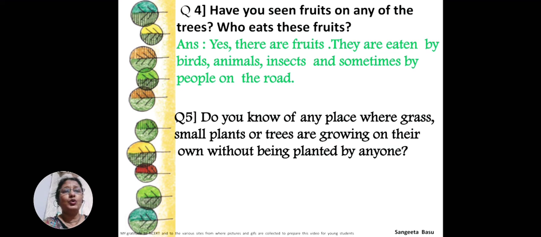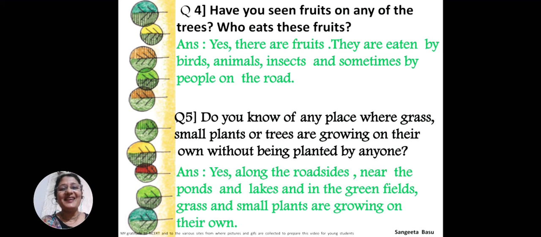Next question: do you know of any place where grass or small plants or trees are growing on their own without being planted by anyone? Yes, we have seen, isn't it? Where have we seen? Think. I shall help you. Yes, we have seen plants, trees and grass. They grow on their own along the roadside, near the ponds, rivers or lakes. Yes, in the green fields, isn't it? So in all these places, grass and small plants are growing on their own.